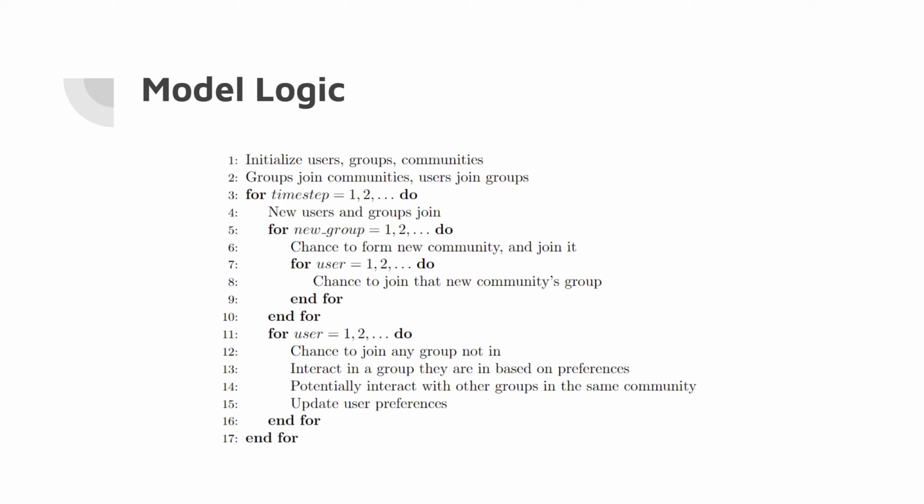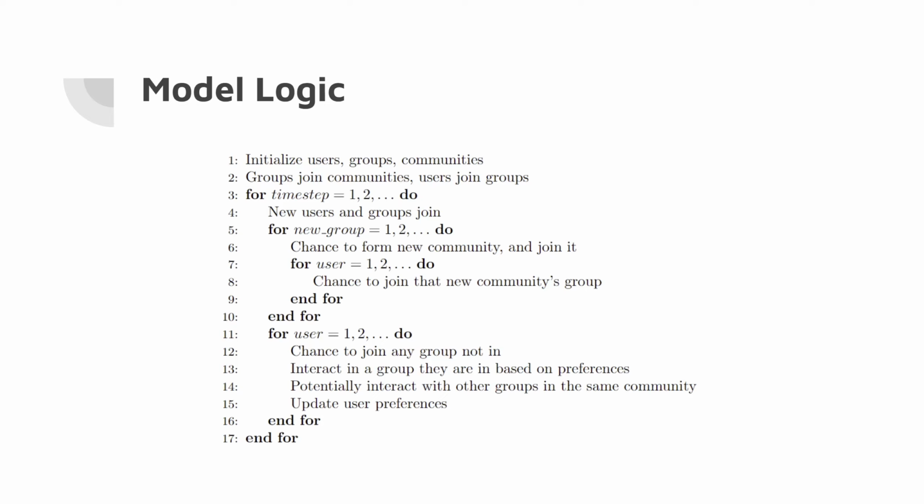As for the model logic, I'm going to be going over some pseudocode to give you a brief understanding of what the simulation itself looks like. We initialize a set amount of users, groups, and communities, which we're going to look at on the next slide, and we make sure that each community has at least one group, and every group has at least one user. Then for every time step, we basically just did 100 every single time, we're going to have new users and groups join the simulation, and for each new group, we're going to have a chance for them to form a community. And if they form that community, they're going to join it.